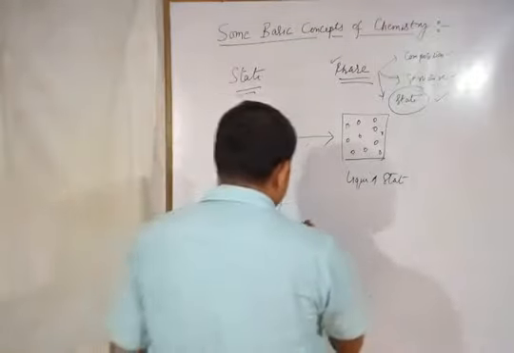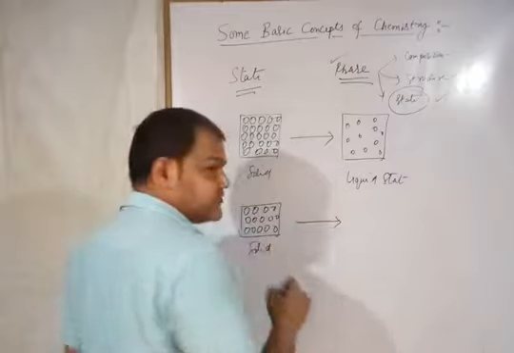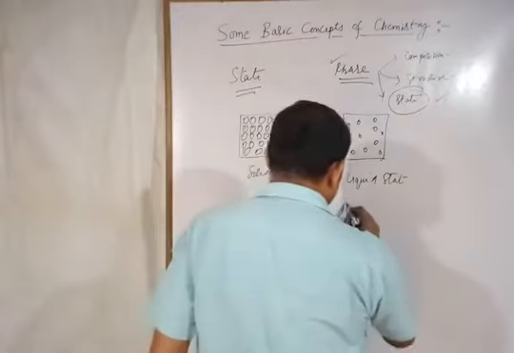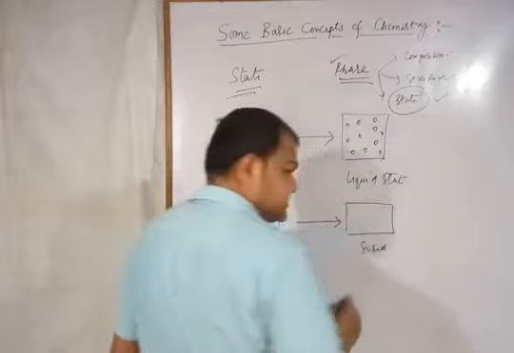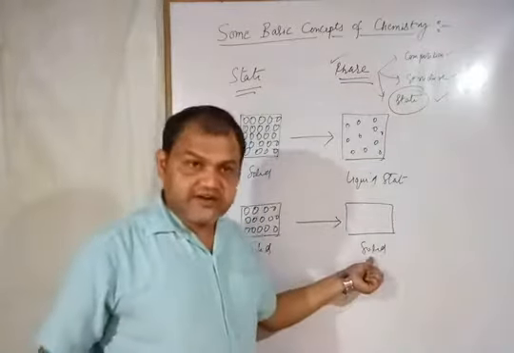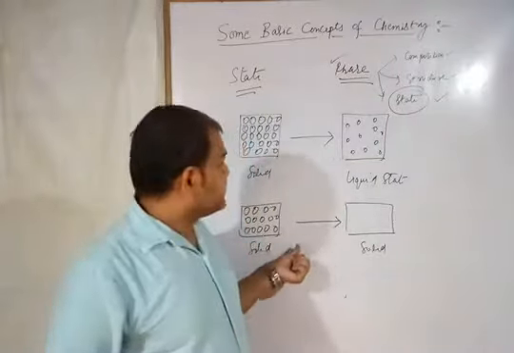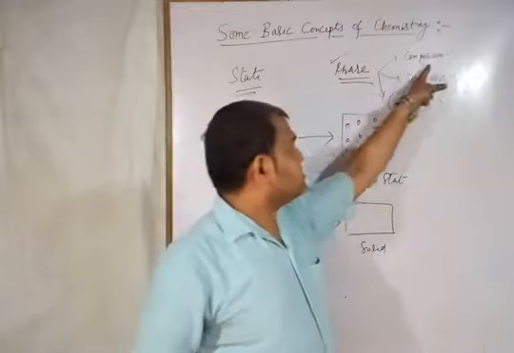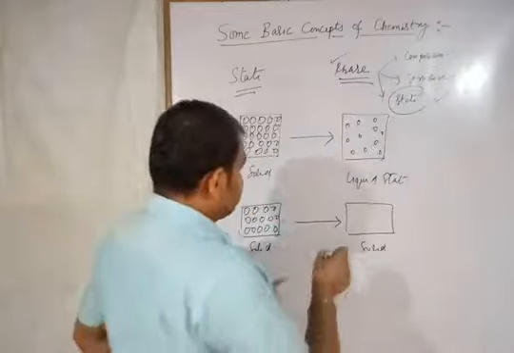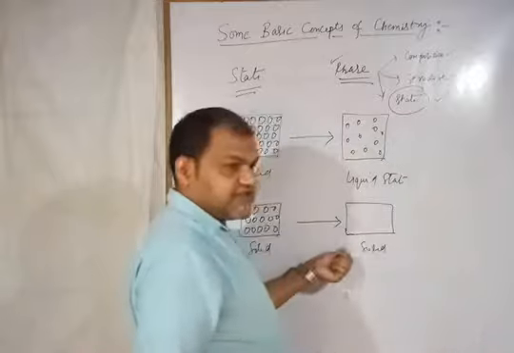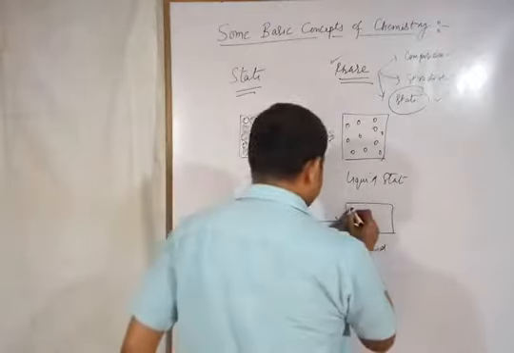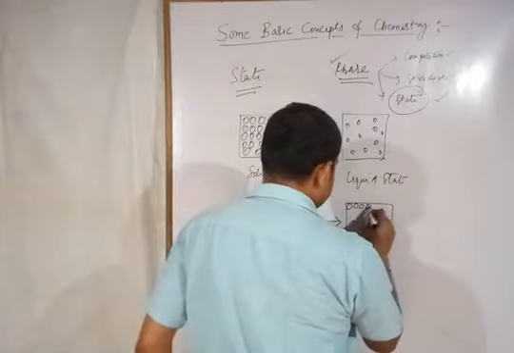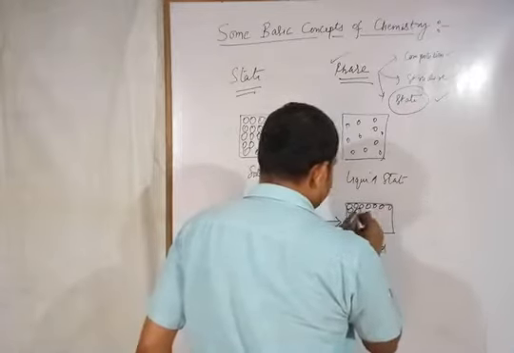Now this solid object is again changing into a solid object, solid to solid. How is it possible? When there is a change in the composition or structure. Now I am considering the change in the structure, meaning this particles' arrangement will change. Suppose this particles' arrangement is changing, but the state is not changing.